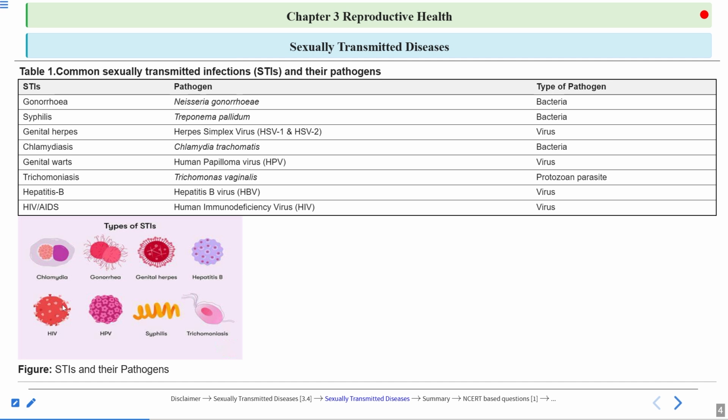Then the HIV virus looks like this. It is a retrovirus. Then human papilloma virus, which causes genital warts. The pathogen looks like this. Then the syphilis bacterium, it is spiral, you can see. And then trichomoniasis. Trichomoniasis is caused by a protozoan named Trichomonas vaginalis.